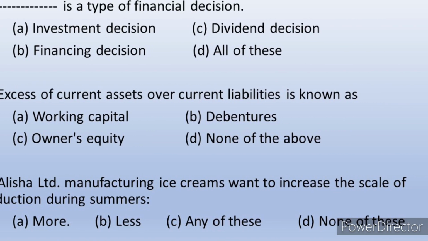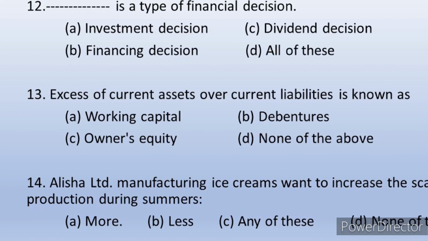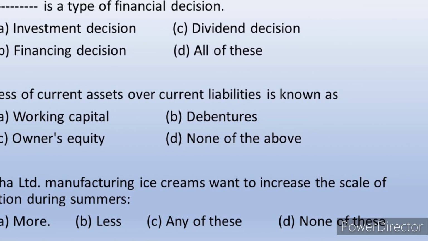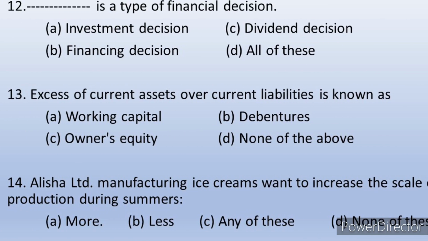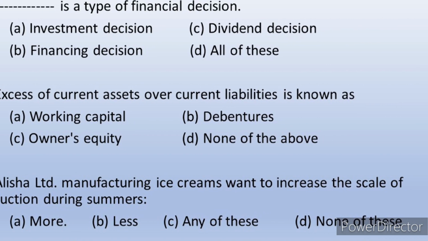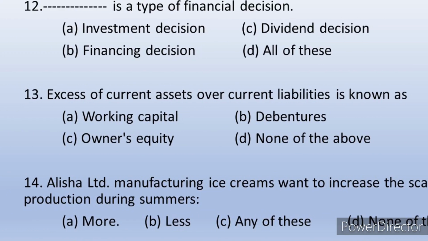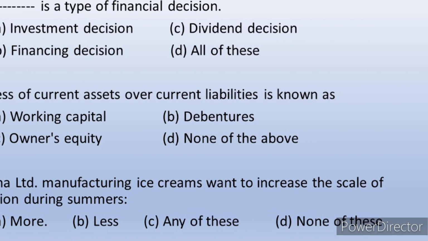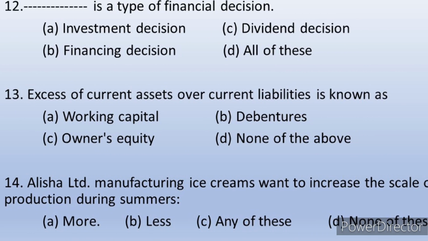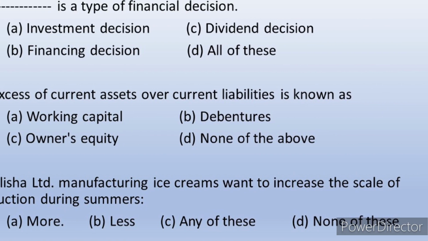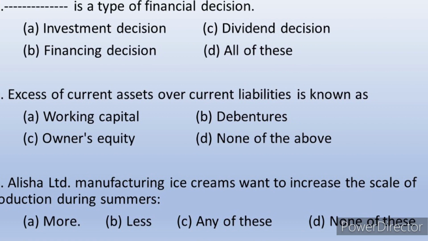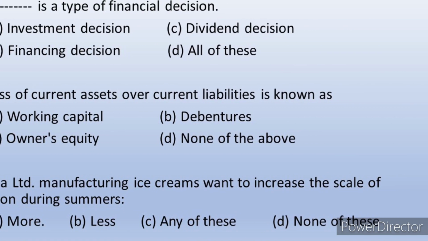Question number 13: excess of current assets over current liabilities is known as working capital, because current assets minus current liabilities will give us working capital. Question number 14: Alicia Limited, manufacturing ice creams, wants to increase the scale of production during summers. Here it means that they want to increase the production of ice creams. So here the answer is more. They have to increase the production of ice creams more.